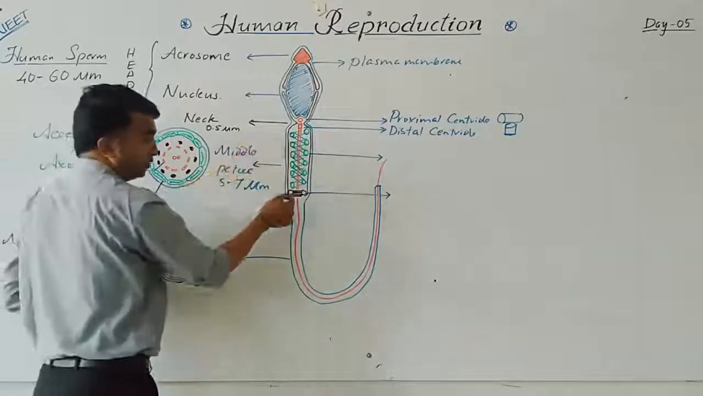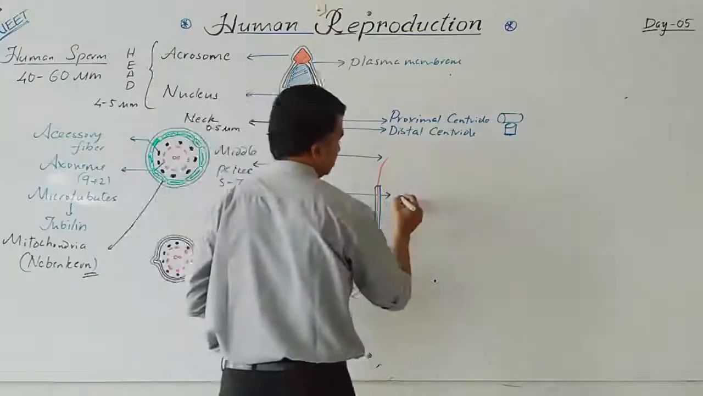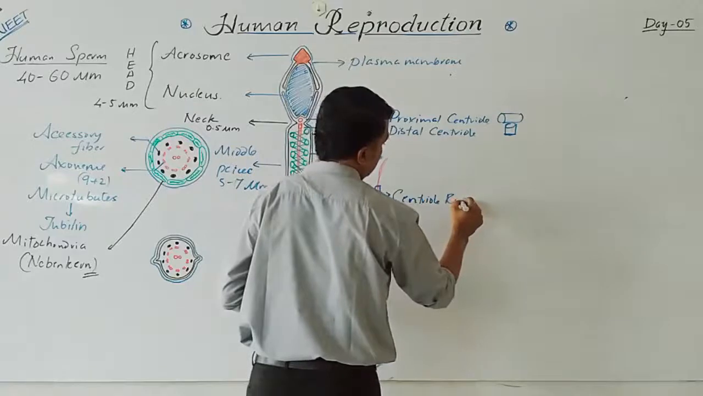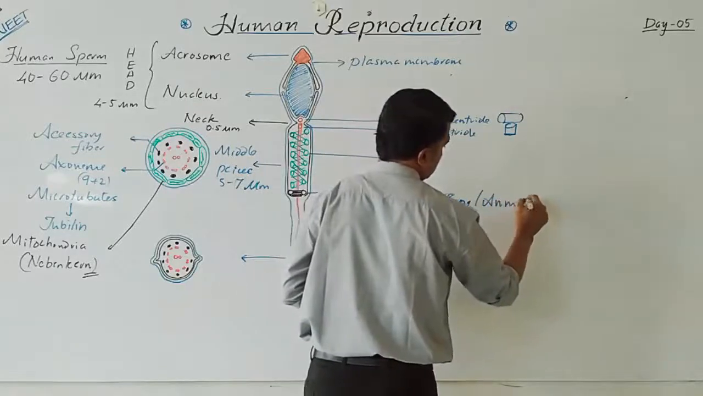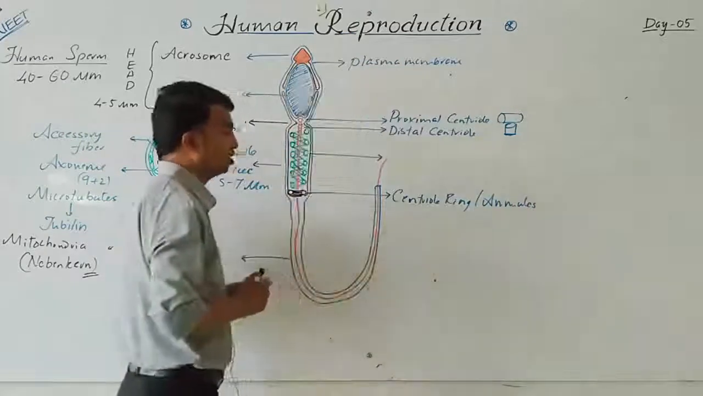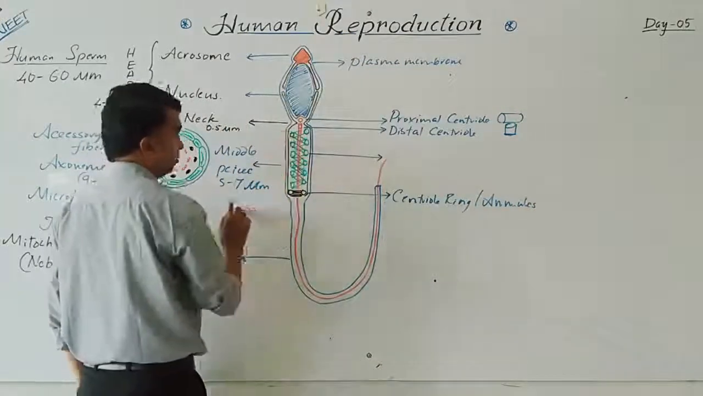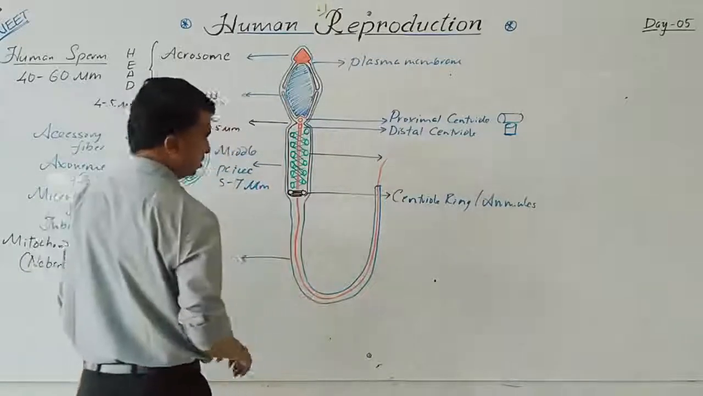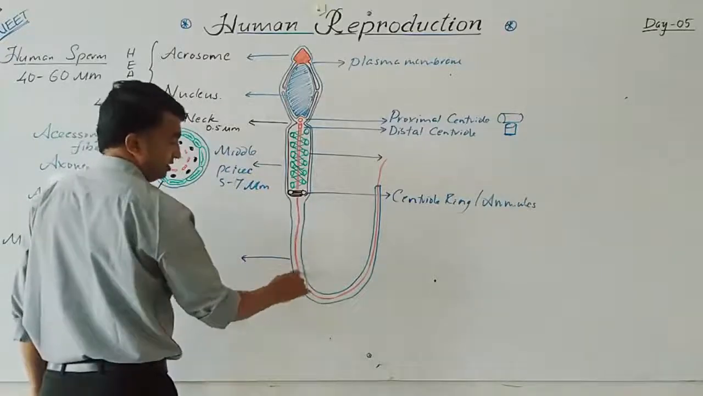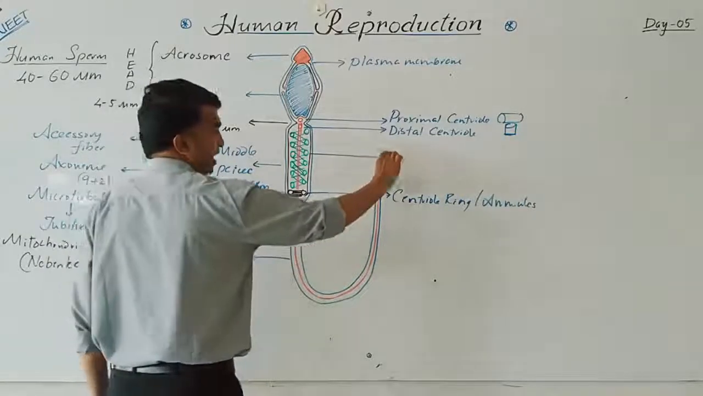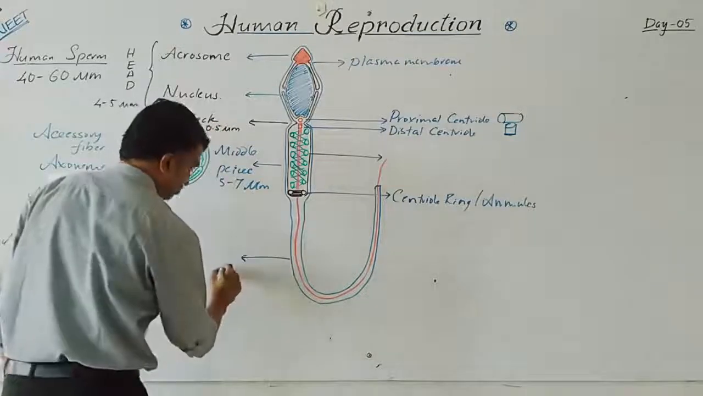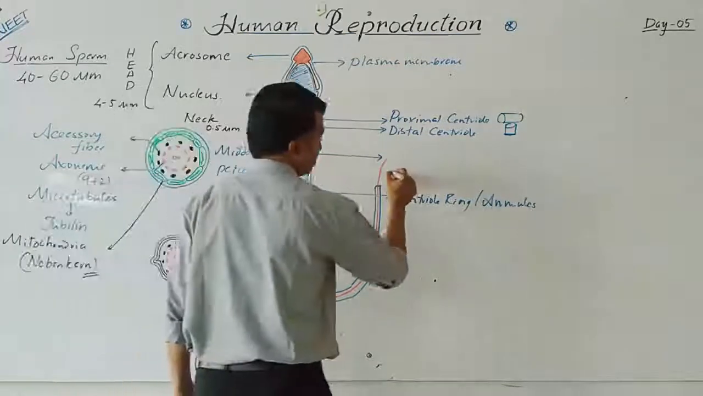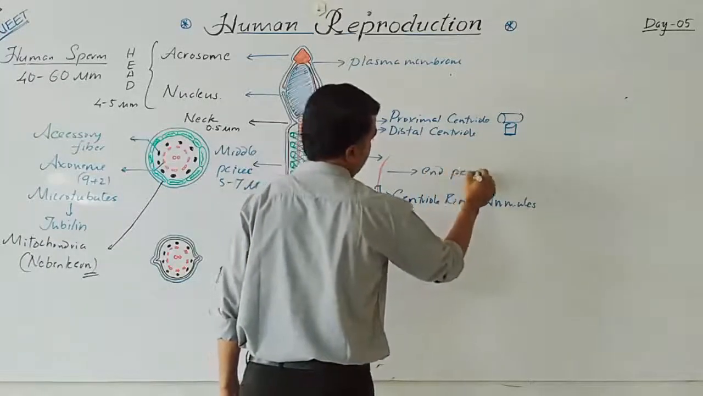At the end of the middle piece, this black colored structure is the centriole ring, or annulus. So this is the middle piece, measuring about 5 to 7 micrometers. The middle piece is followed by the tail region. In the tail region, the initial portion is called the principal piece and the last portion is called the end piece.